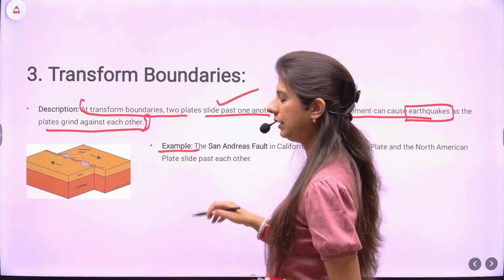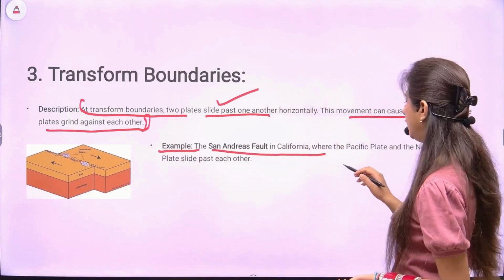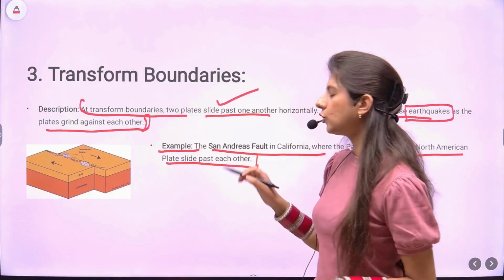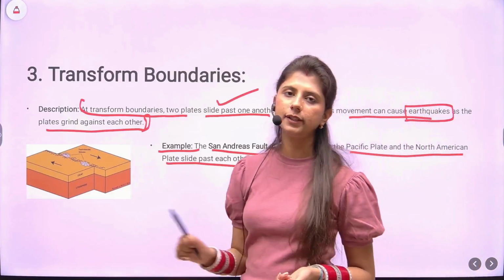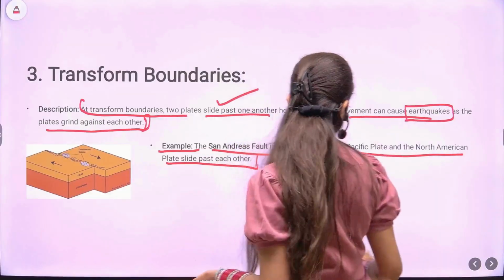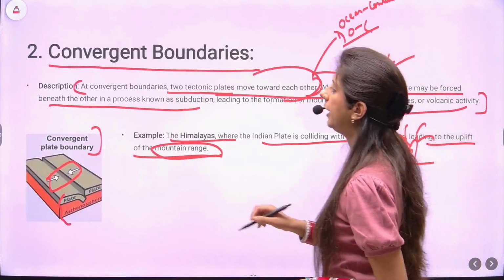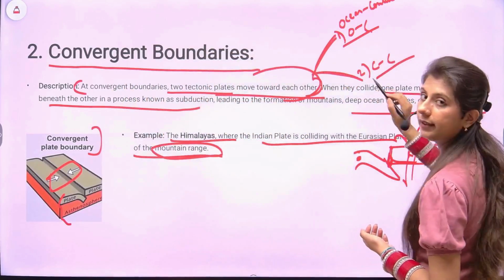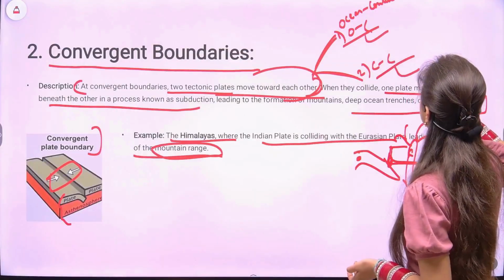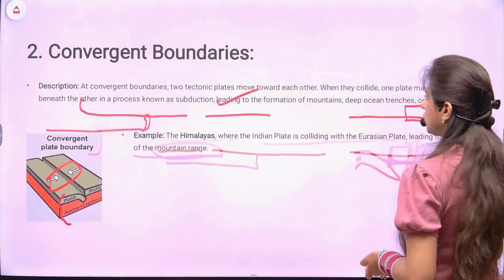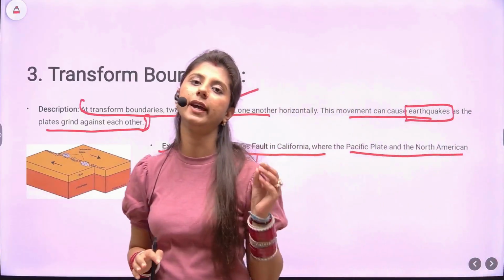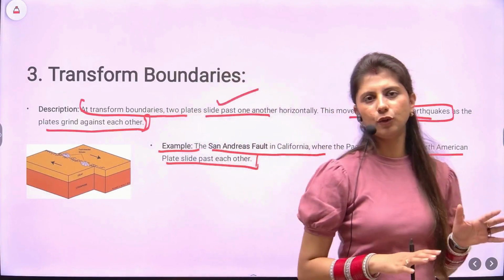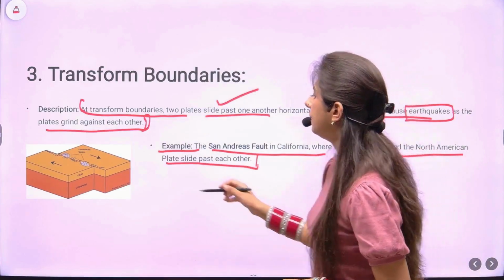Then the example, the San Andreas Fault in California, where the Pacific plate and the North American plate slide past each other. So you are supposed to write the examples for all the three types, right? In the previous one, if you remember, I have told you the convergent boundary. If you are segregating it in ocean, continental, and continent, then write examples for both. Examples are most important. The question is explicitly mentioning that you need to write examples. So provide ample examples for the answer. Do not leave any room for less marks.